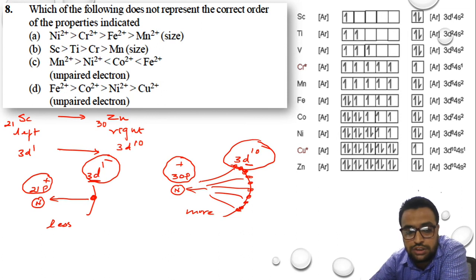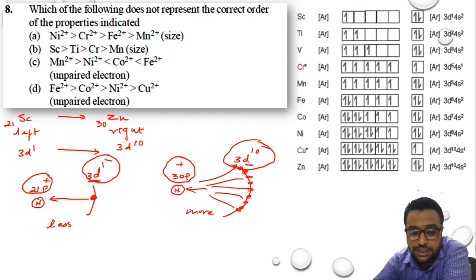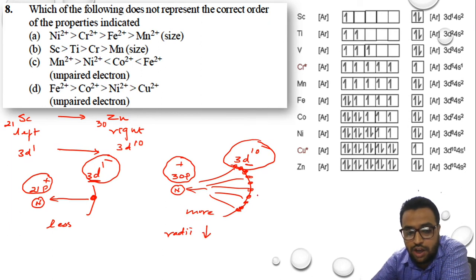Why? More electrons, more protons, more attractions. Less protons, less electrons, less attraction. If the attraction is more, radii should what? Decrease. Why? Orbital will come closer to nucleus. Actually यहाँ रहने का orbital कहाँ तक आ जाएगा? यहाँ तक आ जाएगा. So the size of atom will decrease. That means radii will decrease.